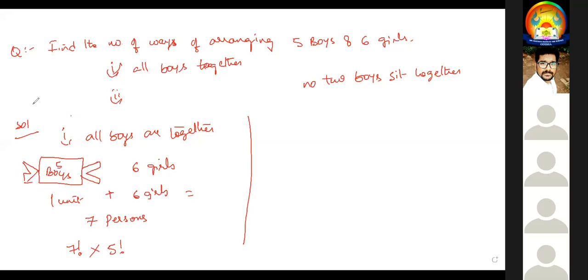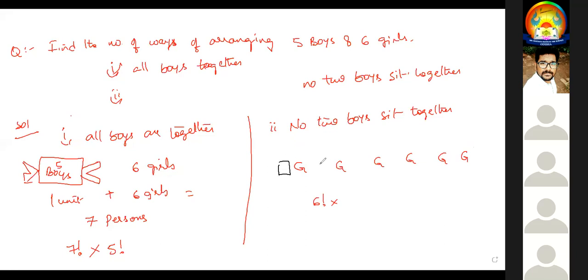Next, no 2 boys sit together. Second question they gave. No 2 boys sit together means boy and boy should not come side by side. At that time, what do we have to do? First, arrange 6 girls. 6 girls can be arranged in 6 factorial ways, as we know that.